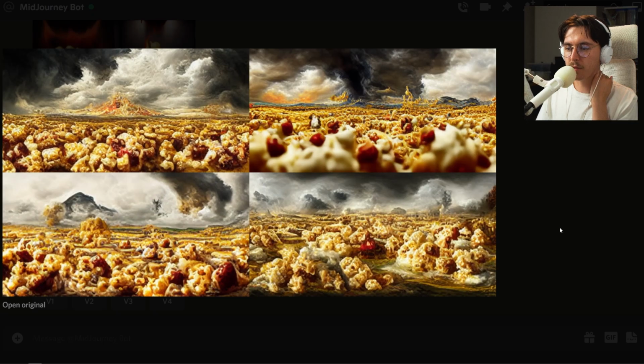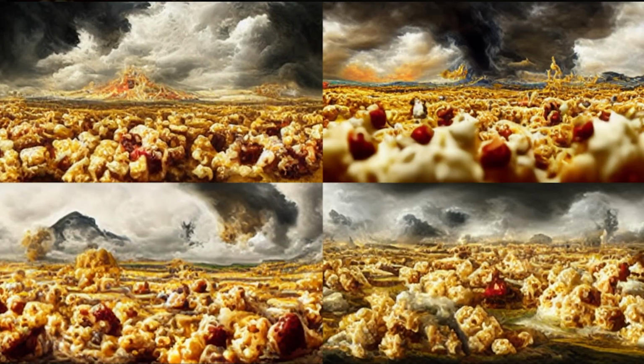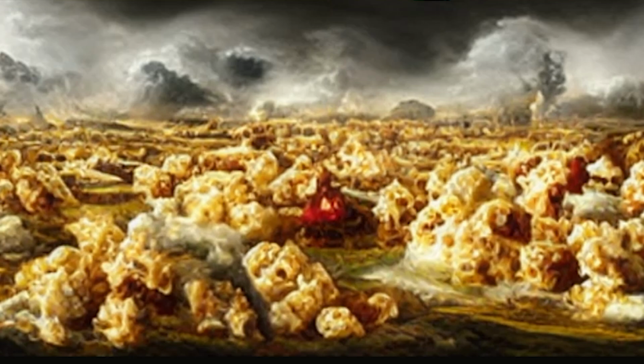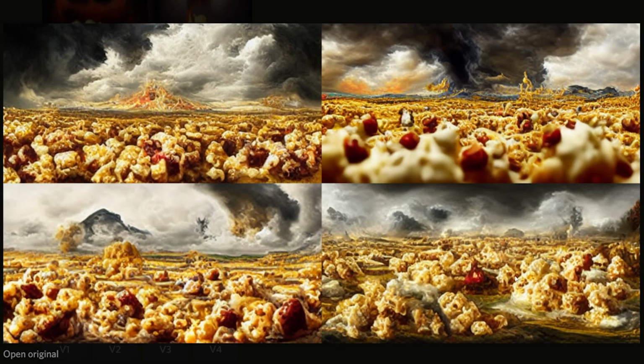Wow. Okay, we got to expand one of these. These look very, very promising. Which one should we do? I just like that there's so much separation and some weird details going on there, you know? All these other ones look kind of the same. Let's do this bottom right one.